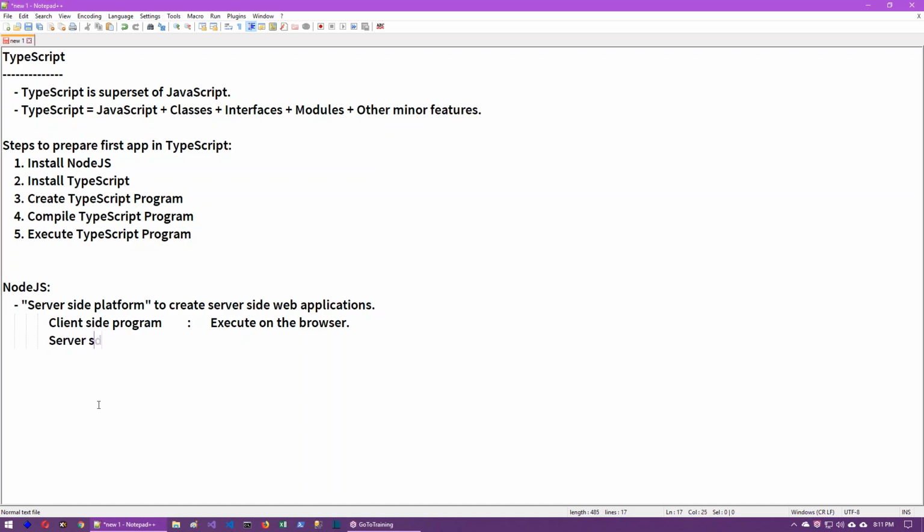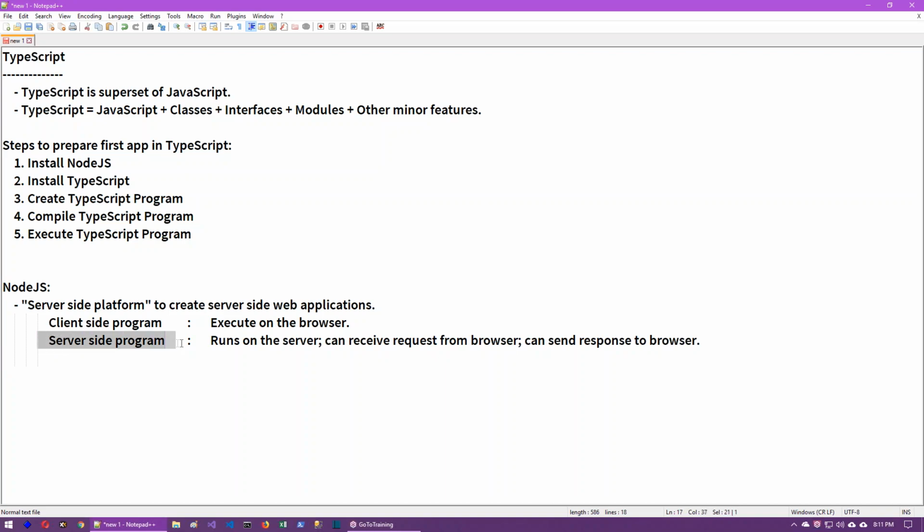And the server-side program runs on the server, can receive requests from the browser and can send responses to the browser. Whenever a program that is running on the server has the ability to receive the request from the browser and provide the response to the browser, that is called a server-side program.